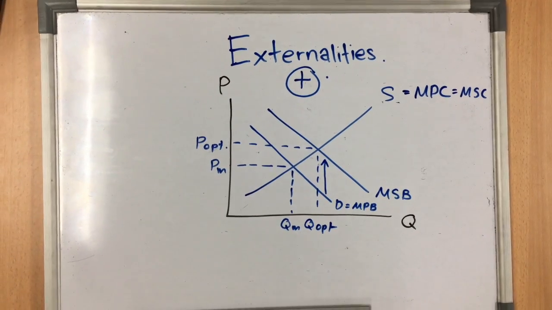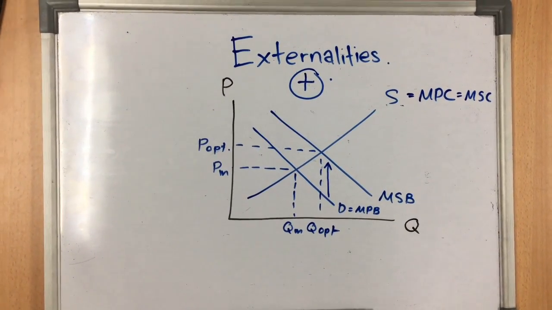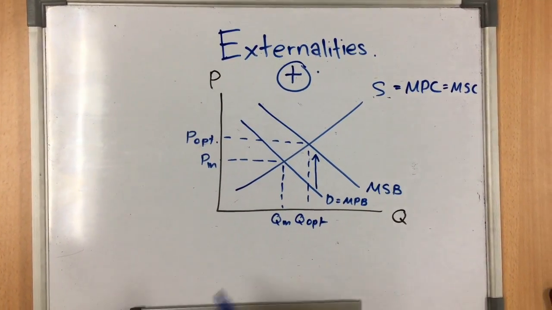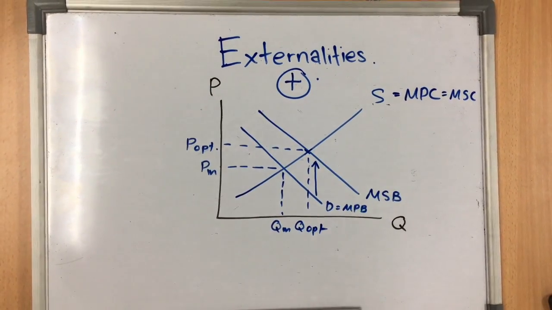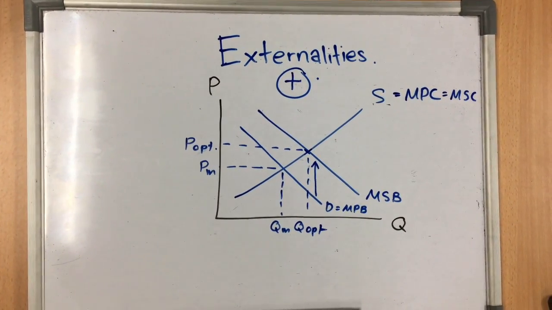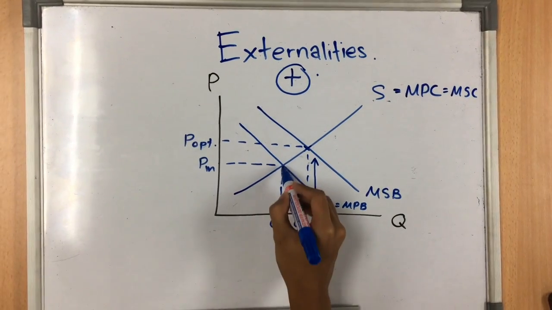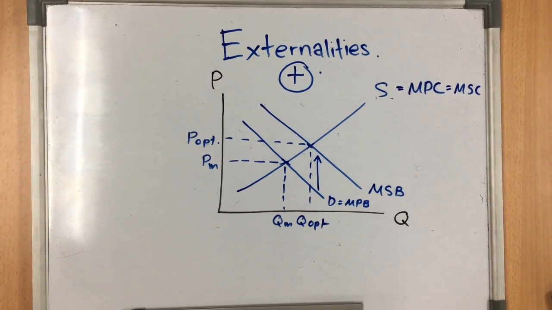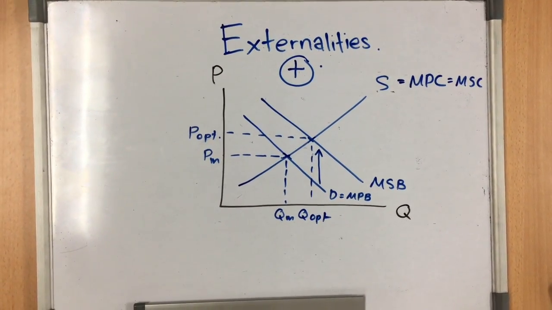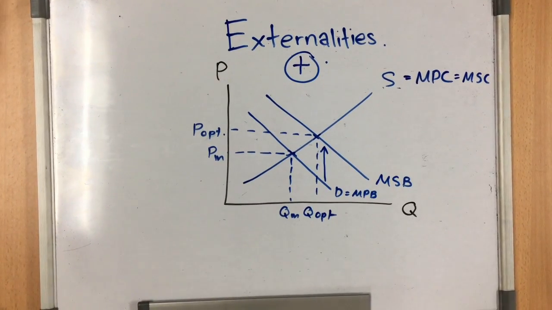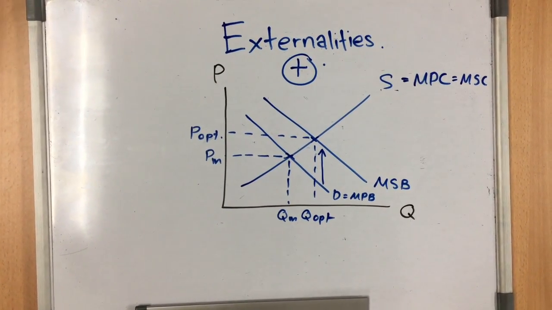The socially optimum quantity, Q optimum, is given by the point where MSB is equal to MSC, and the quantity produced by the market is given by the point where MPB is equal to MPC. Since Q optimum is larger than Q equilibrium, the market under-allocates resources to education, and too little of it is produced.